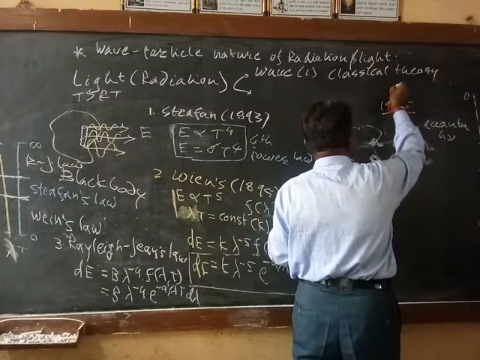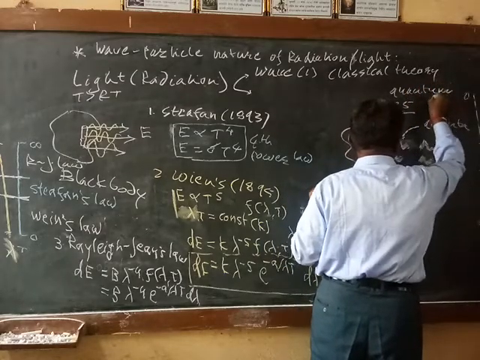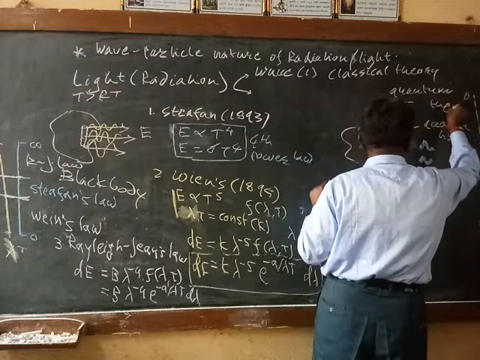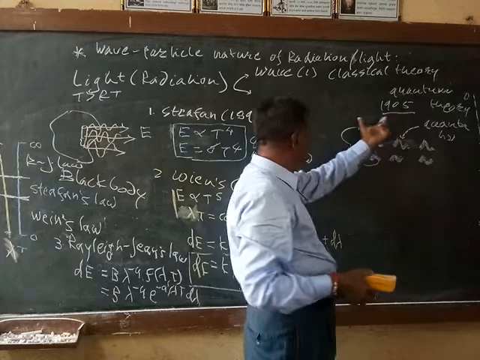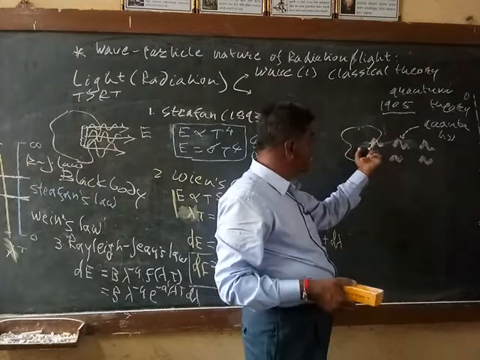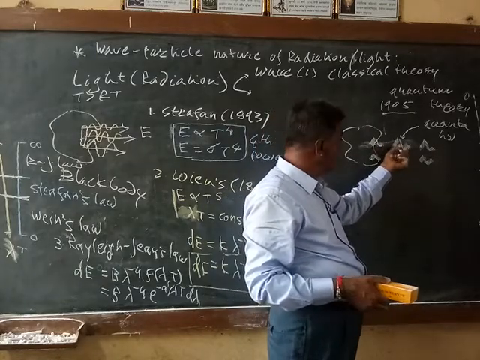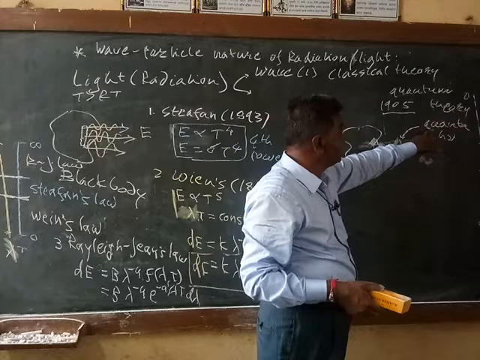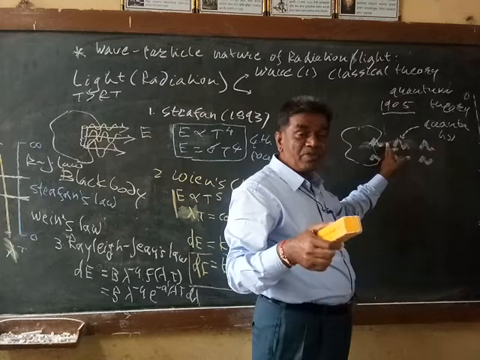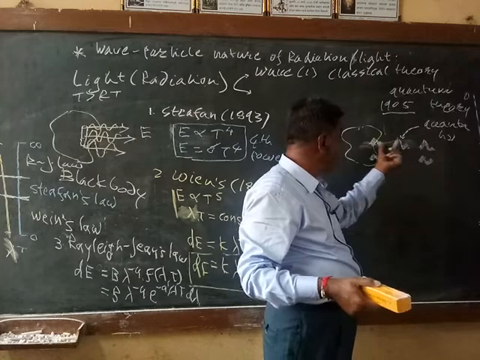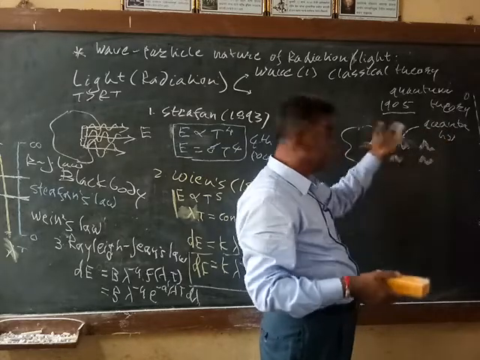Planck's quantum theory was suggested by Planck in 1905. The energy emitted by the black body is not continuous, but discrete. It is in the form of packets, and each packet is known as a quantum having the energy h nu. So the energy emitted by the body is not wave-like, but is in the form of particles.